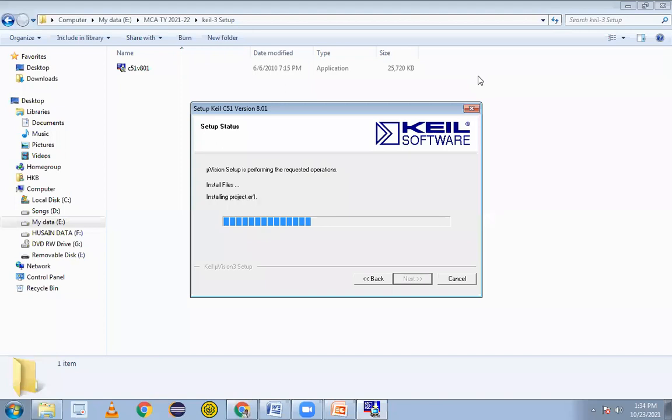Otherwise I feel that I am disconnected from your class. It is installing. When we install that, it has some examples on chip, and if we go to the examples from that software, we can take an example also. But it is not always easy to understand the code written by another person, so we will go with our own way. That's the code for that.